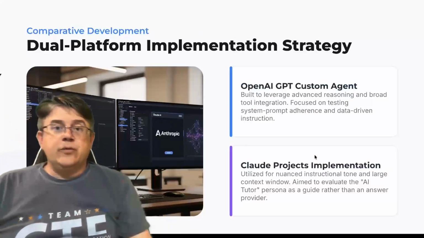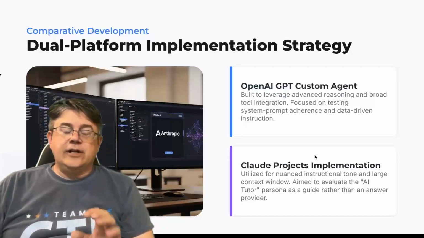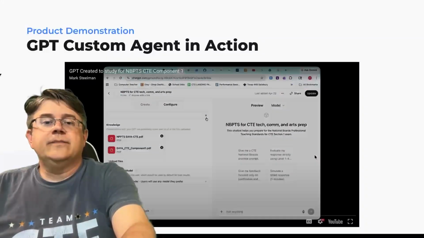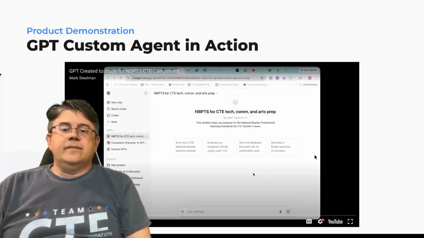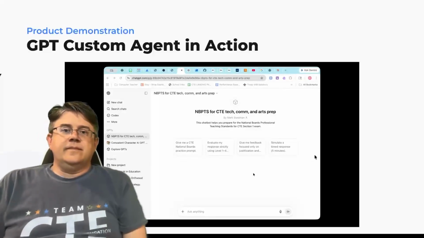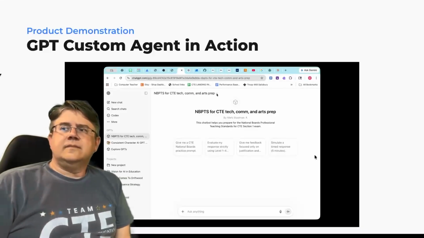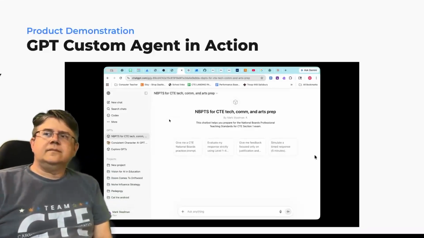I did it in both ChatGPT and Claude so that I could compare them. This is the ChatGPT one. This is my GPT that I built to practice for my National Board's Component 1 test. Here I've got some hot button prompts for it. I'll show you what's inside of it.